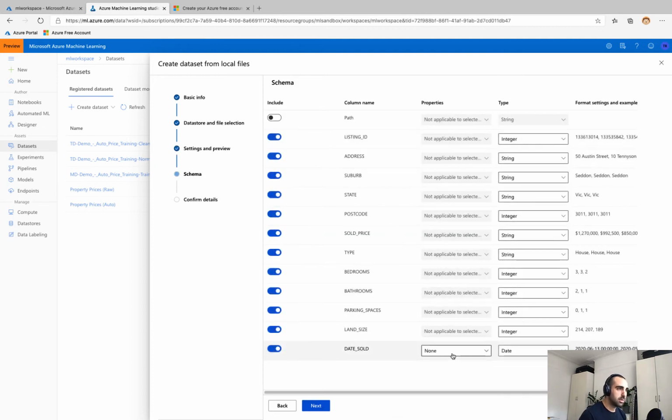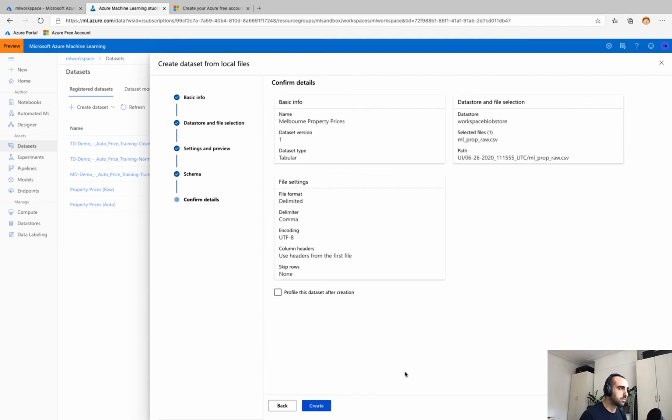Next, we have the schema. Azure Machine Learning has already inferred all the different data types of all the different columns within my data set. You can decide to drop some of these right here in the dataset creation process. I'm going to leave everything as is because it looks okay to me. So let's click next. And then last, we've just got the confirmation screen, but you can see at the bottom there we've got this ability to profile the data.